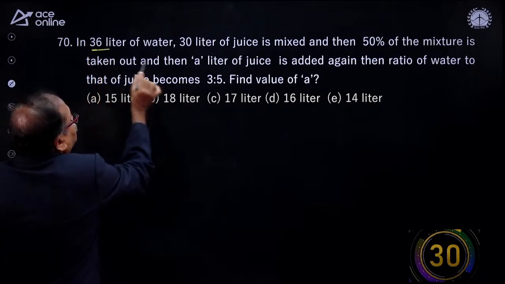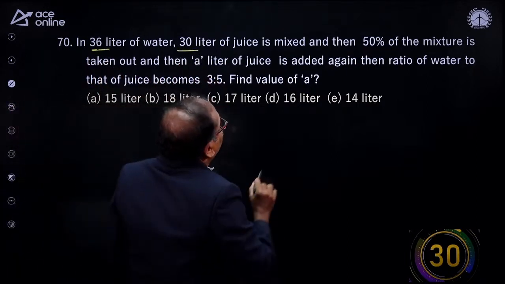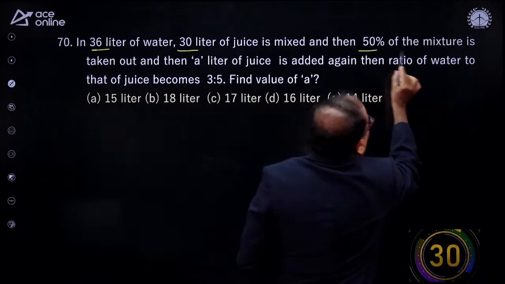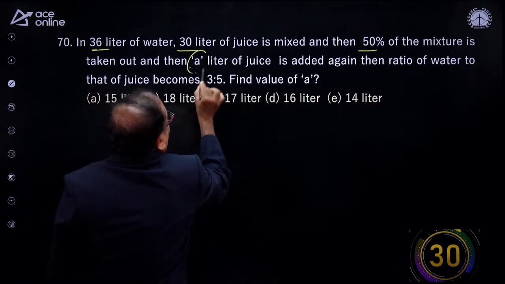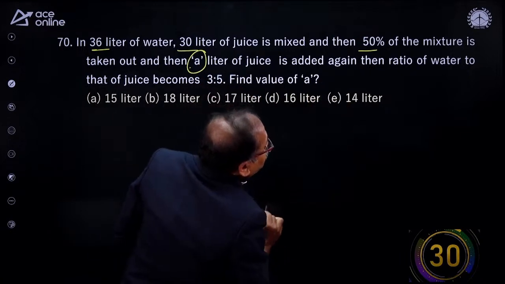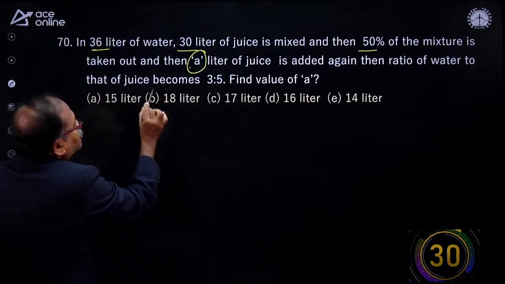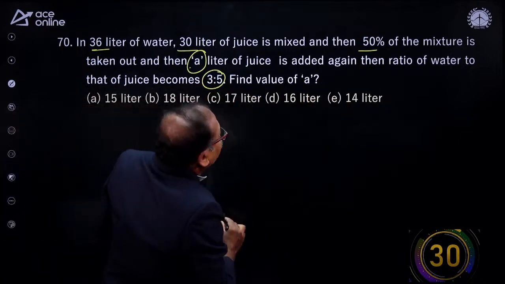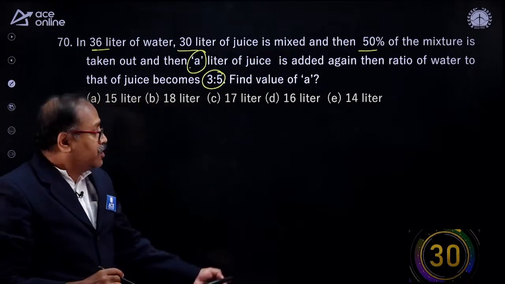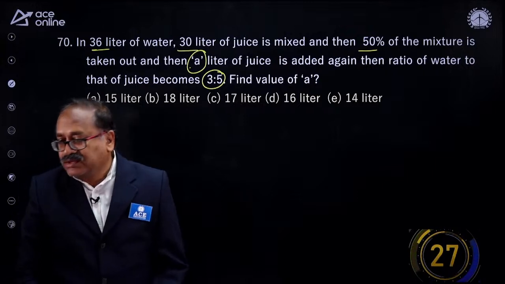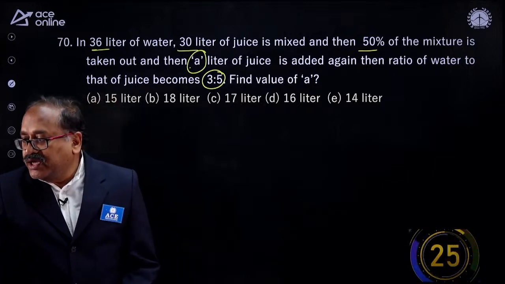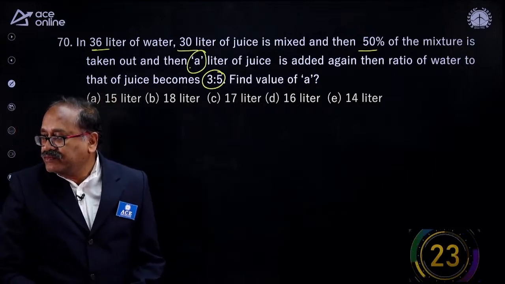Now here, 36 liters of water and 30 liters of juice are mixed, and then 50% of the mixture is taken out, and A liters of juice is added again, and the ratio of water to juice becomes 3:5. Find the value of A. Your time starts now. And with this question, we will conclude the class. Come on, my young friends.